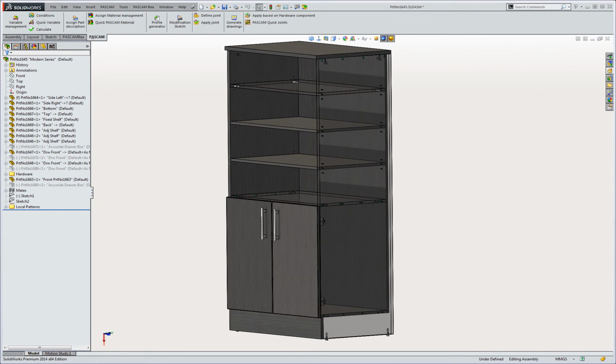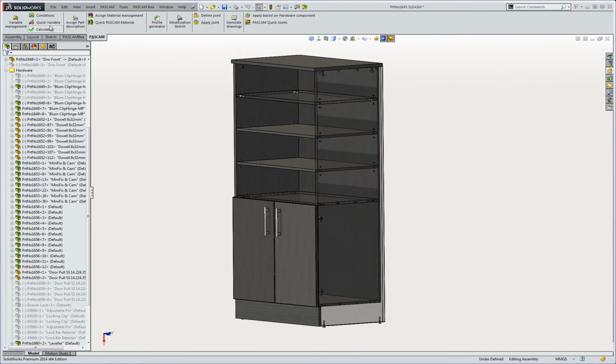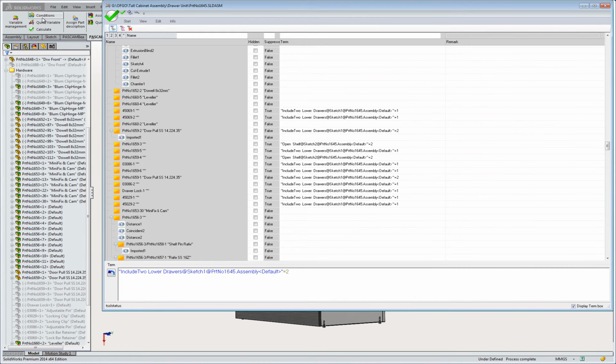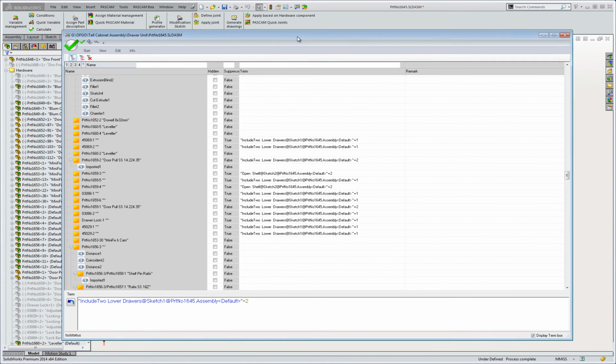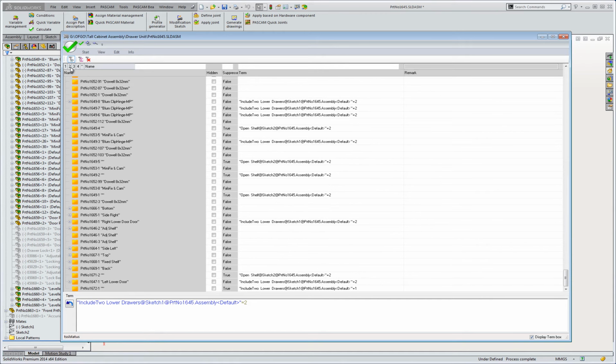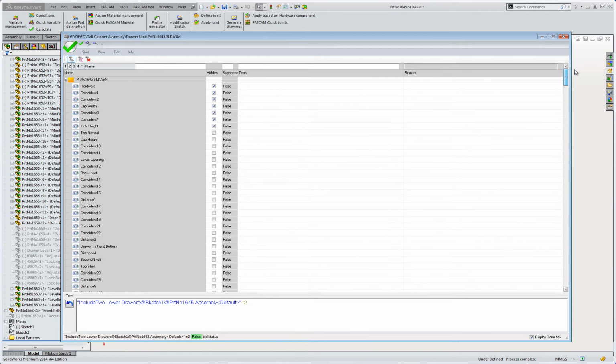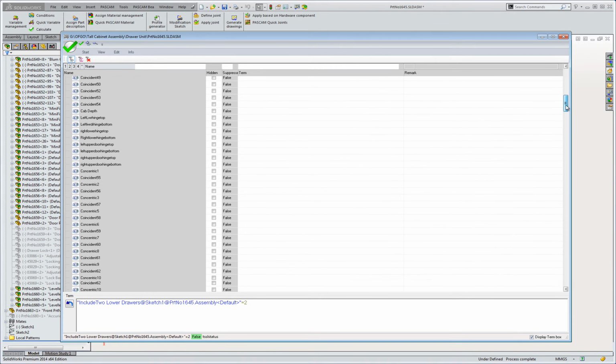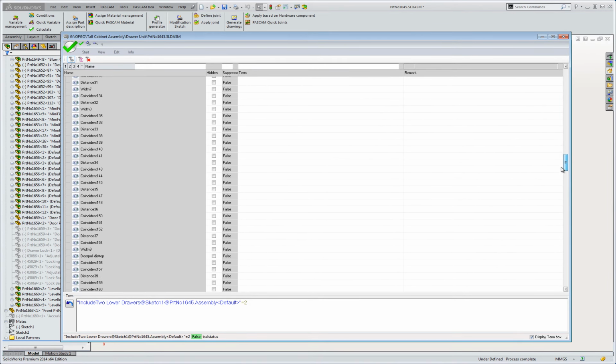Let's have a look at the Condition Manager. The Condition Manager allows us to have control of every variable, feature, part, in effect everything in the model. If we look at the left lower door, it shows Include 2 Lower Drawers equal to 2. Set defaults. The Condition Manager allows us to set to true or false, on or off, every part of our model or assembly. By turning features off or on, this also suppresses or unsuppresses any relevant CNC data.